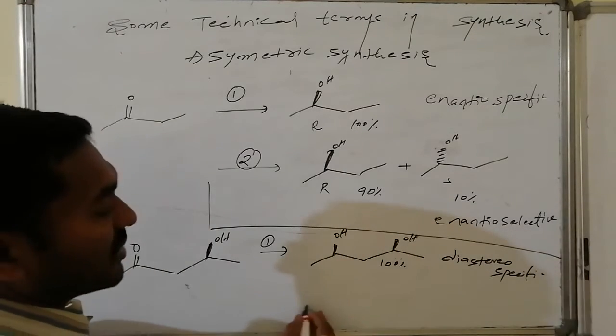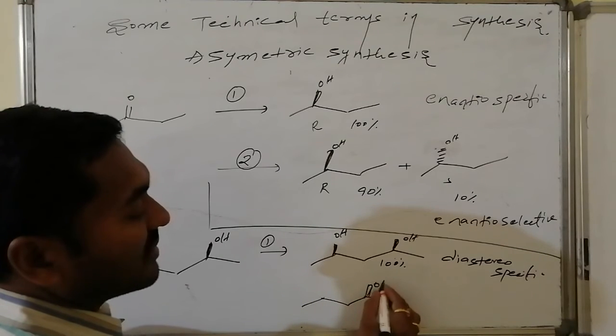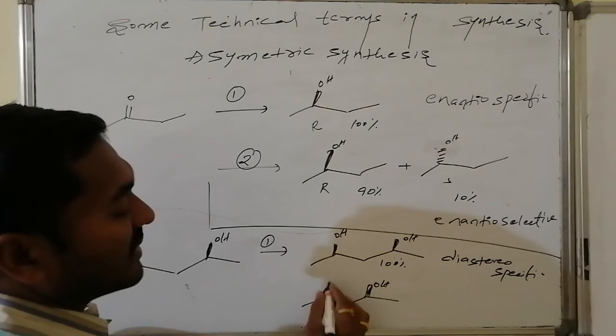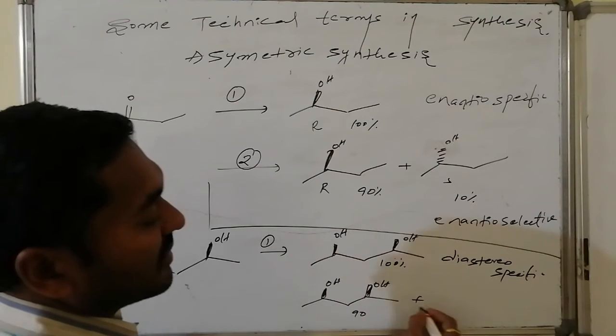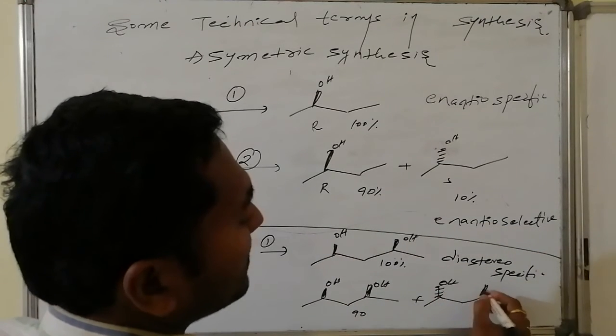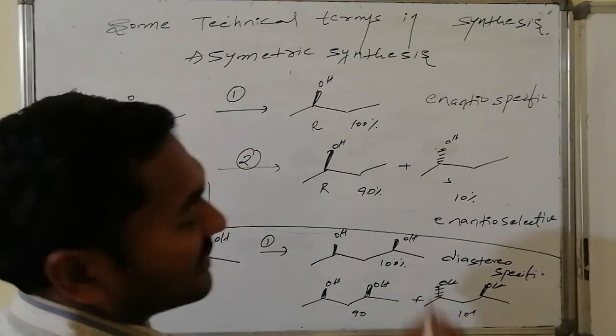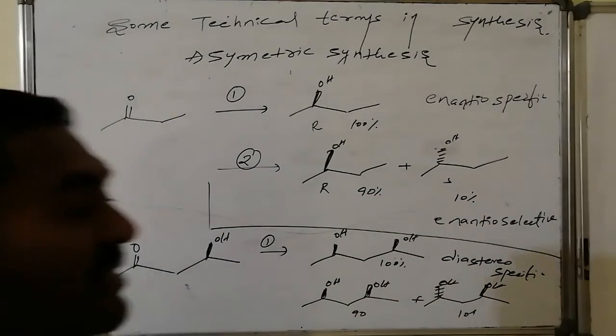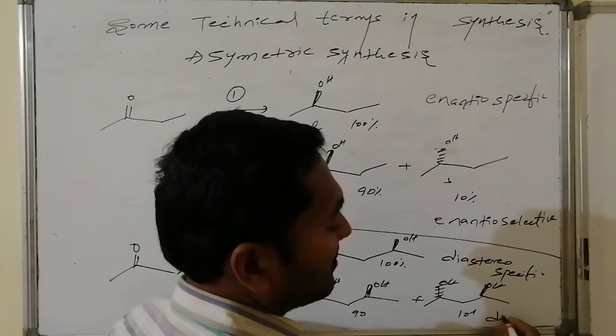Whereas if it is not 100%, suppose the expected one is 90% and the other component, dotted followed by dark, is some 10%. This is said to be diastereoselective.